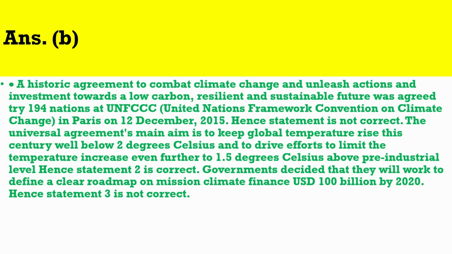The Universal Agreement's main aim is to keep global temperature rise this century well below 2 degrees Celsius and to drive efforts to limit the temperature increase even further to 1.5 degrees Celsius above pre-industrial levels. Hence, statement 2 is correct. Governments decided that they will work to define a clear roadmap on mission climate finance of $100 billion by 2020. Hence, statement 3 is not correct.